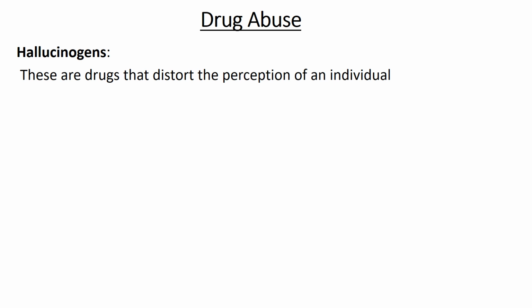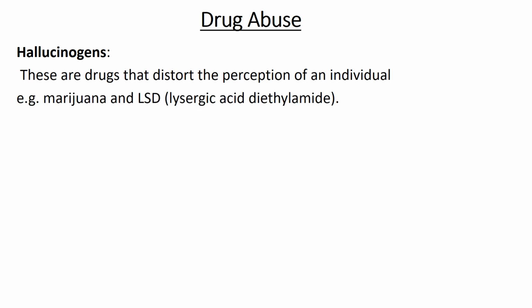Two examples of hallucinogens are marijuana and LSD. LSD is lysergic acid diethylamide. So these two can distort one's perception. The long-term effects of hallucinogens, we're not going to go into details. The main concentration of the syllabus is depressants and stimulants. And we're going to take a look at one disease, which is called tetanus, to conclude this part.